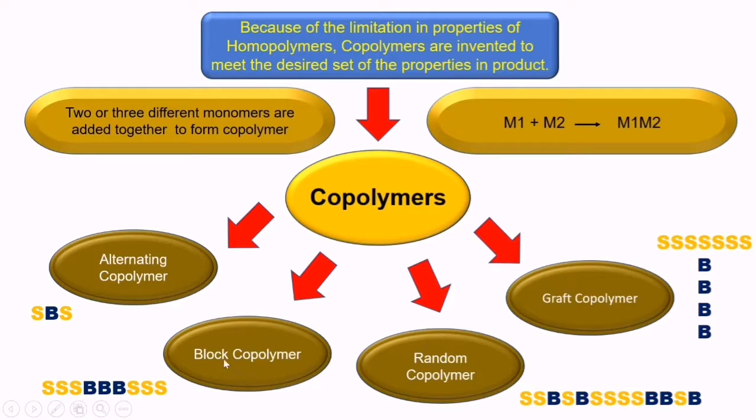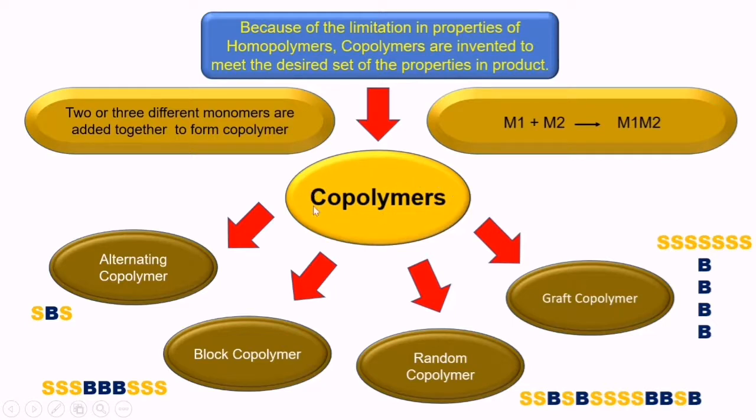So these 4 types of copolymers are there, and they form different kinds of material as compared to homopolymers, and they have improved properties. For example, block copolymer and graft copolymer, these 2 types of copolymer have very good application to tailor-make polymeric material which has ionic property. But still these copolymers are very good.